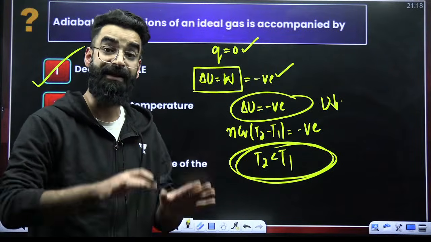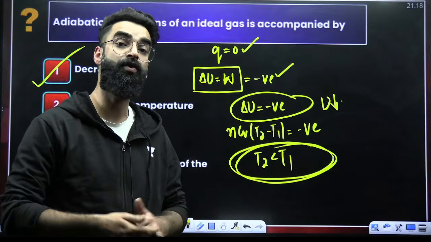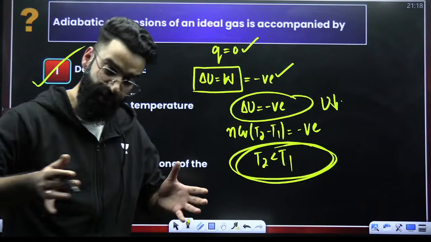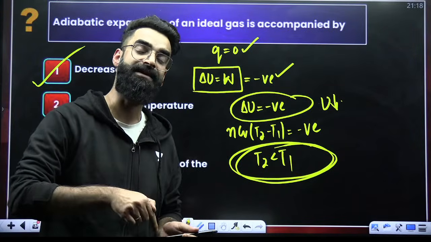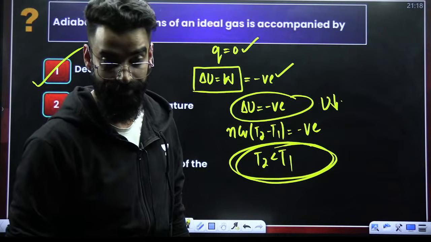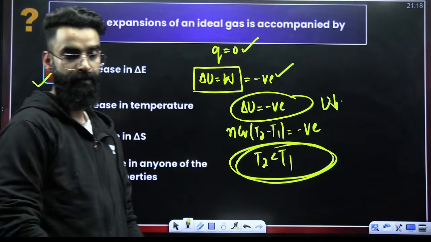Therefore, temperature of the ideal gas decreases, or I can say ideal gas undergoes cooling. And opposite of it, when the ideal gas undergoes adiabatic compression, internal energy of the gas increases, temperature of the gas increases, or I would say ideal gas undergoes heating. Right?